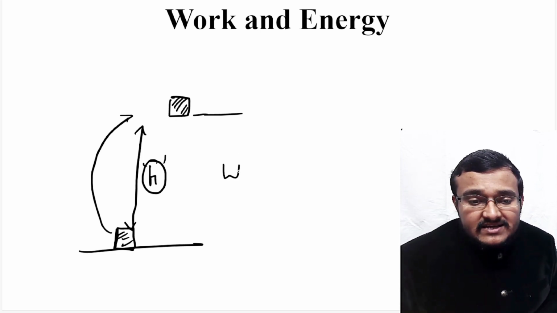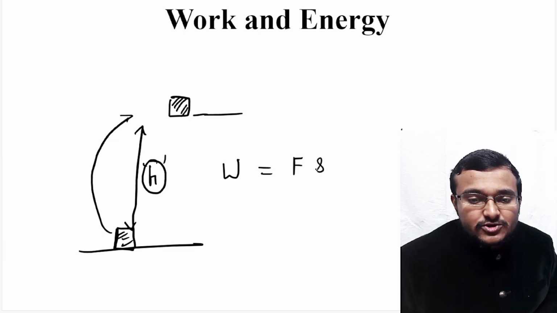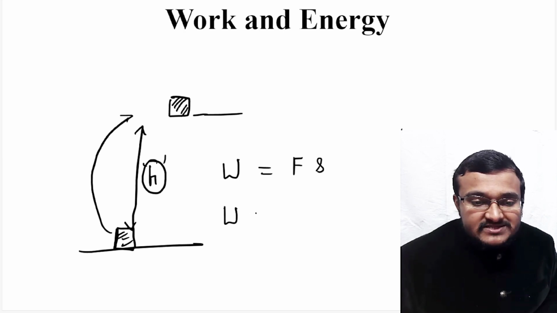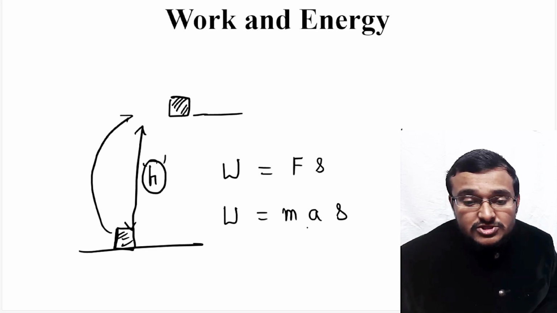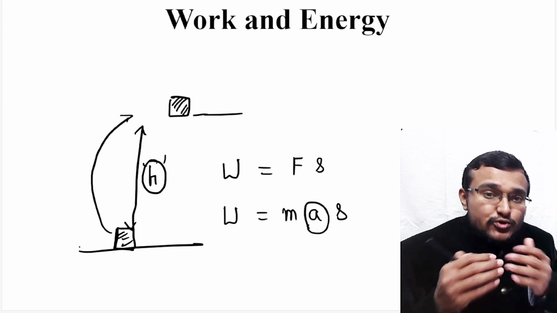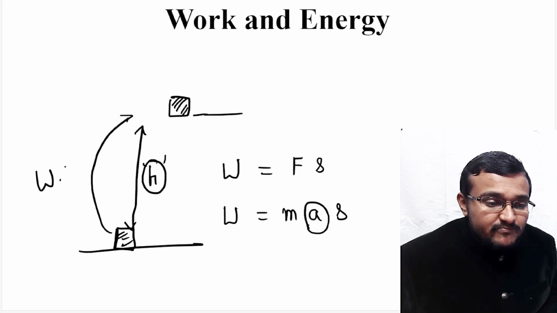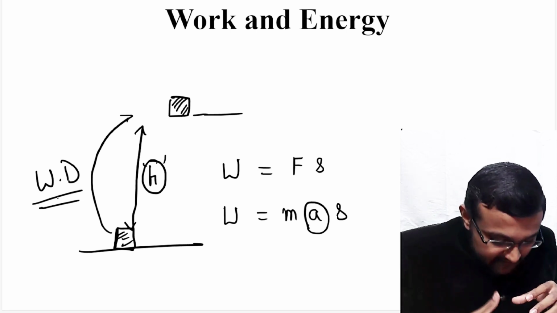Now let us write the equation for work done. Work done is force into displacement. Force is nothing but mass times acceleration into displacement. So what is acceleration in this particular case? You are doing work, bringing this object from the ground to this height.